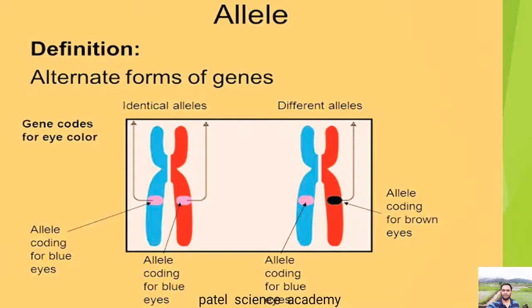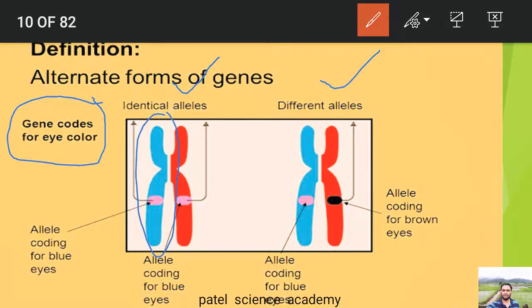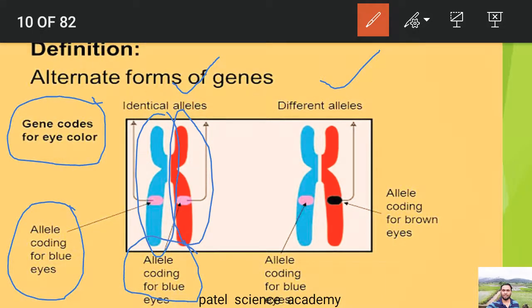For example, the gene code for the eye color. So this is identical allele and this is different allele. In this pair you can see this blue color is one of the alleles, this red color is another allele. So it is the allele coding for the blue eyes, and here you can see the allele coding for the brown eyes.